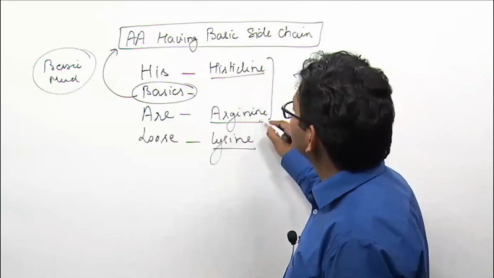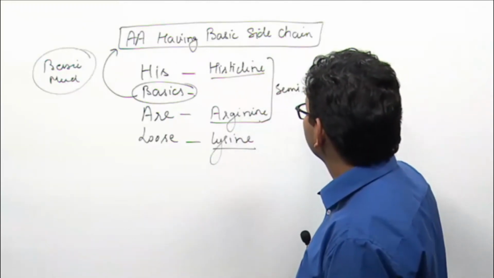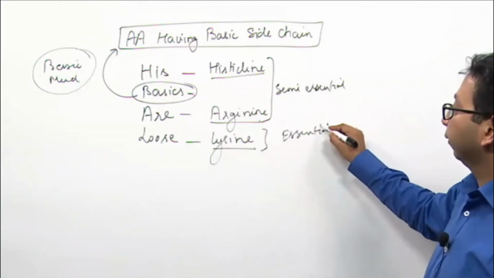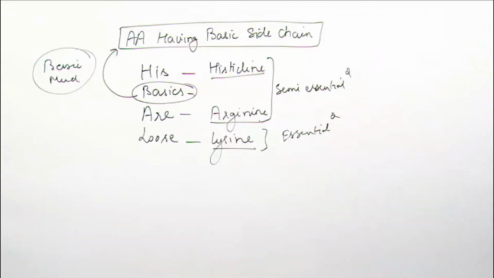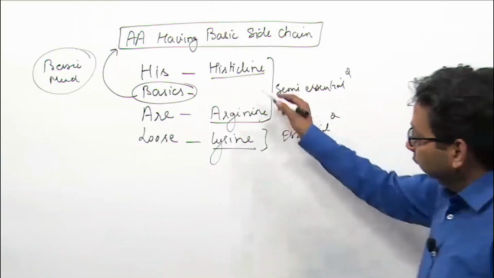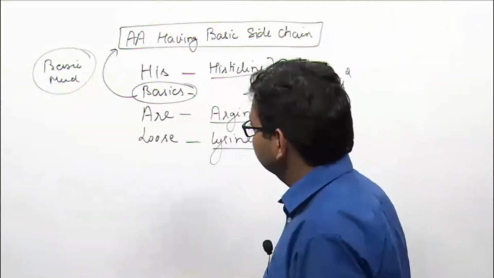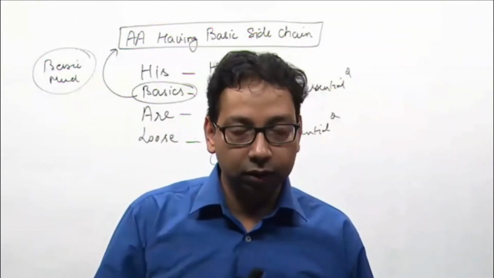These two are semi-essential, and this is essential.